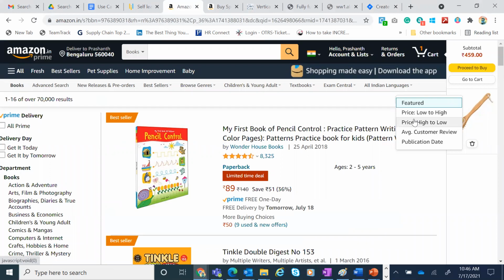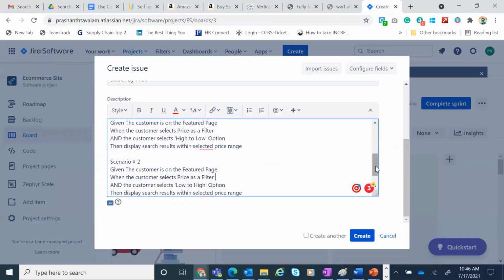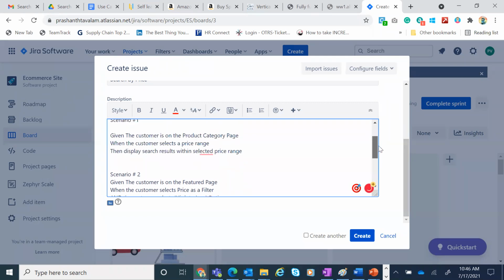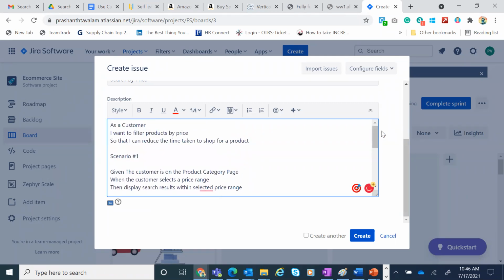So our option is to select price low to high, price high to low. So did we capture those scenarios? Yes. So how many scenarios did we capture? We have captured 3 scenarios. So now tell me what other scenarios you can add here. For as a customer, I want to filter by product so that I can reduce the time taken to shop for a product. One is I'm going to select by a particular price range.